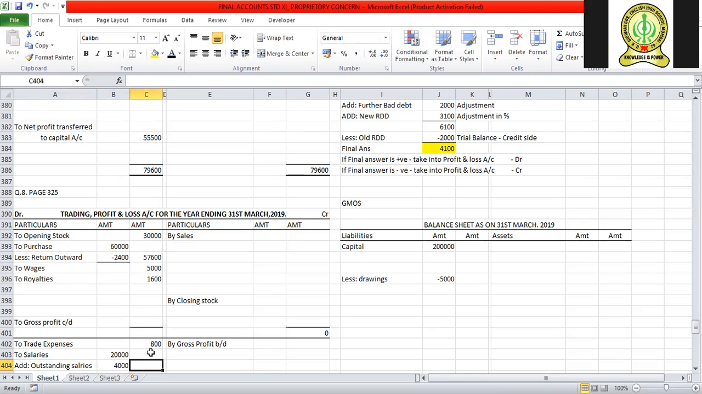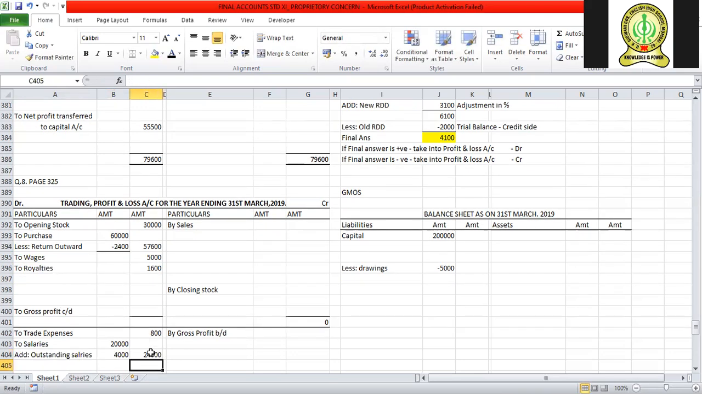Total salary for the year is 24,000. When a salary is outstanding, where should I take it? Outstanding expenses go to liabilities. That is outstanding salaries, amount 4,000. Hope you are understanding me.